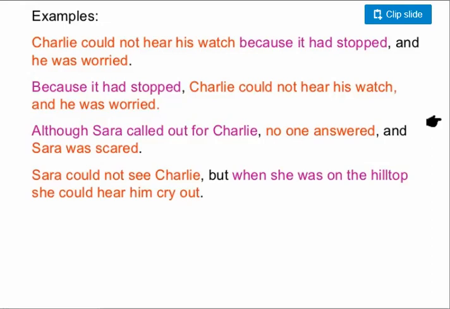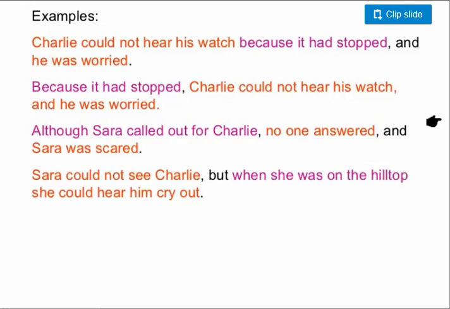Charlie could not hear his watch because it had stopped, and he was worried. Now, you can see that the sentence is color-coded. The independent clauses are in red color, whereas the dependent clause is in purple color. Charlie could not hear his watch.